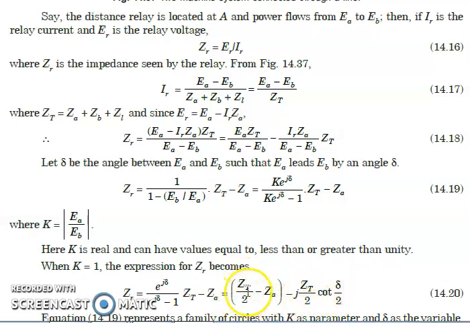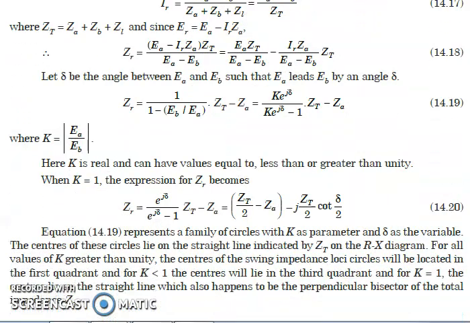In this case, this term, which is ZT upon 2 minus ZA, is known as the constant offset term. And this term, minus j ZT upon 2 cot delta by 2, is the perpendicular line segment. What I am talking about, I will tell you in this diagram.